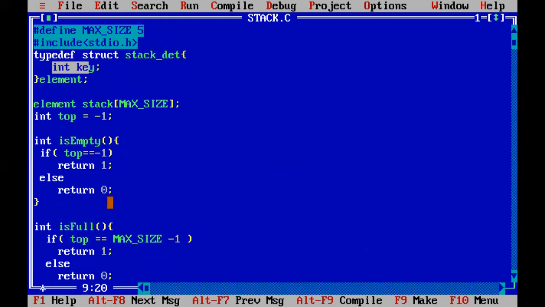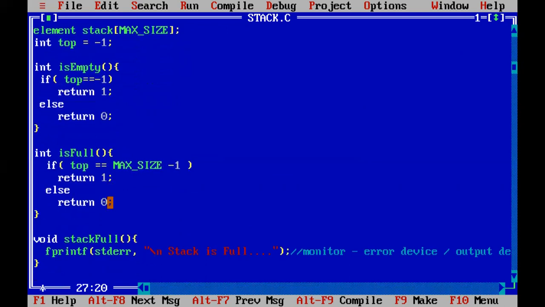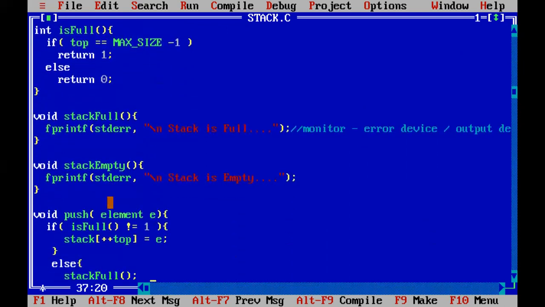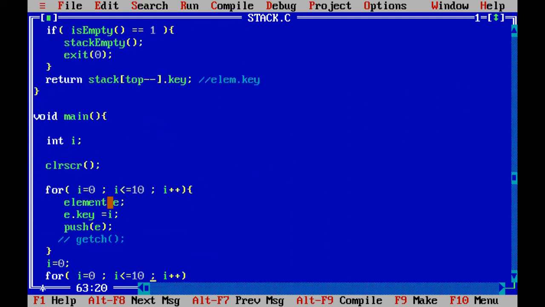So these are the functions which we are using. How many functions? isEmpty, isFull, stack full, stack empty, push and pop. 6 functions. Apart from that, we are using the main function. Here I used void main, instead of int main, to show you the feature of void in Turbo C. Then we are declaring a loop variable I, and clear screen, which is used to clear the screen. This clear screen function works only with Turbo C, it won't work with GCC.